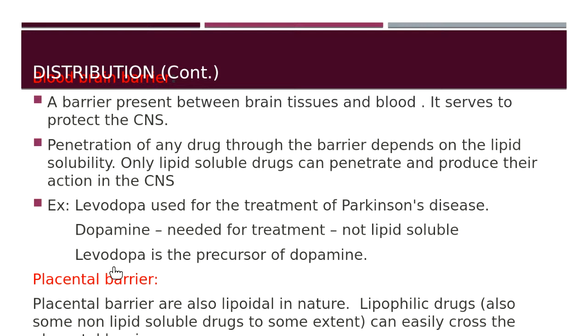This levodopa is lipid soluble, so it crosses the blood-brain barrier and enters the brain and changes itself to dopamine. So after going inside the brain, it changes to dopamine, and then dopamine will be available for the treatment of Parkinson's disease. So this is how the blood-brain barrier works and how the drugs are modified in order to enter the brain or produce an action in the CNS.